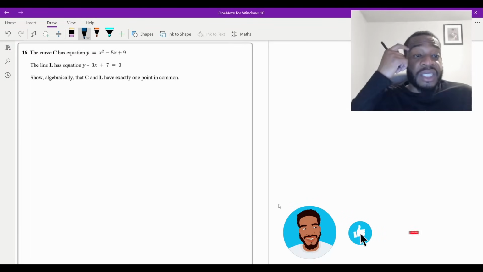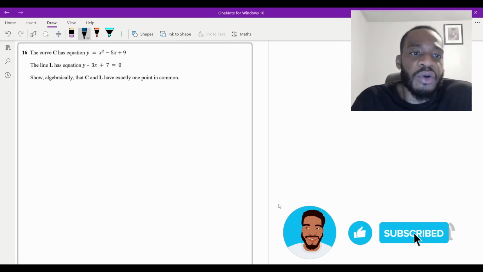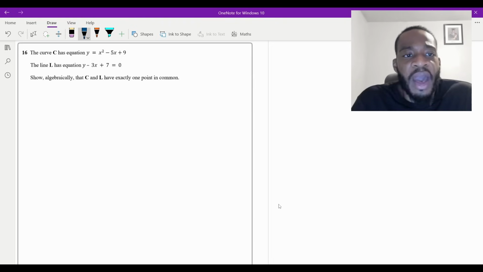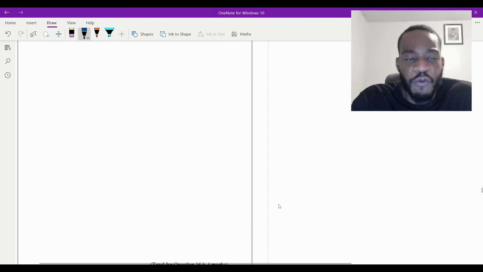Okay, so question 16. It says the curve C has equation y equals x squared minus 5x plus 9. The line L has equation y minus 3x plus 7 is equal to 0. Show algebraically that C and L have exactly 1 point in common. And this is how many marks? This is a 4 marker.